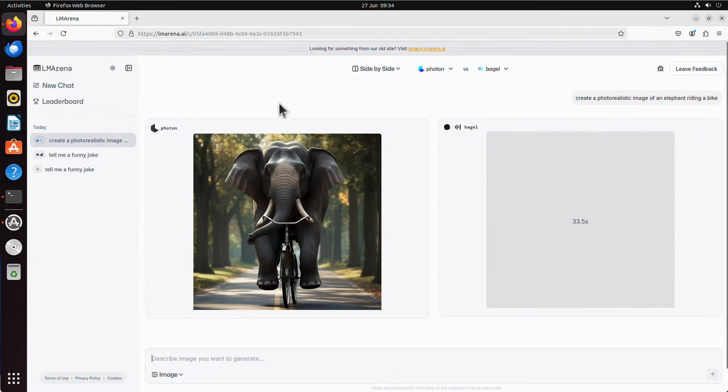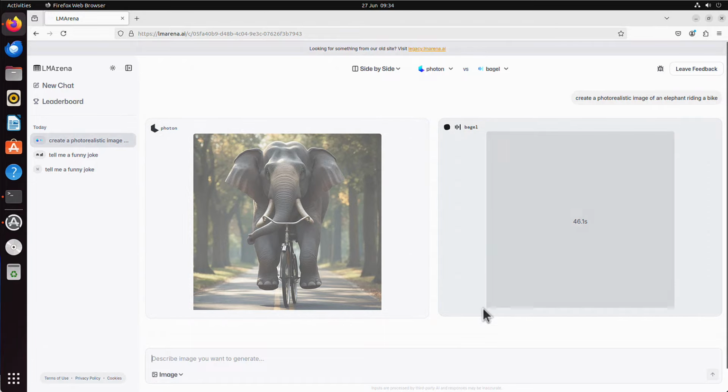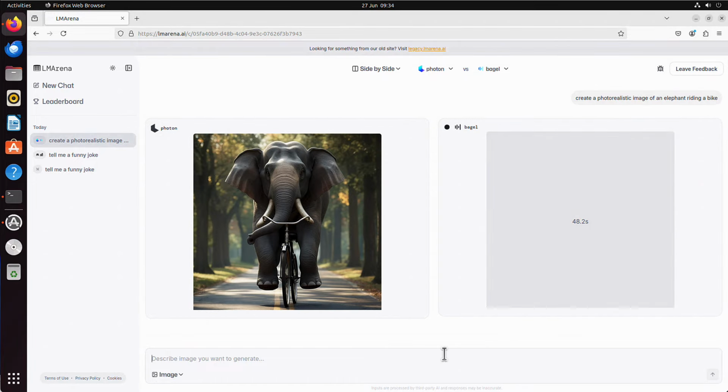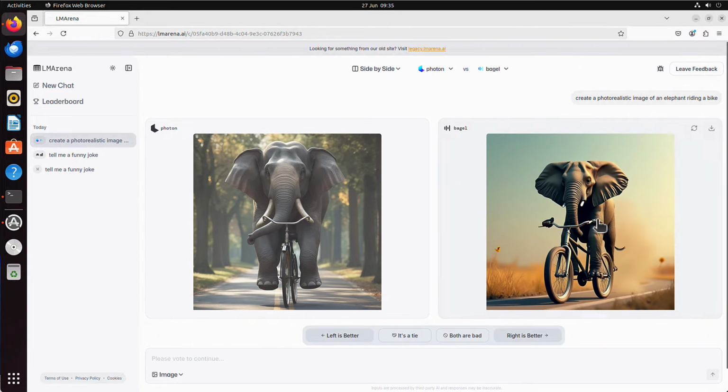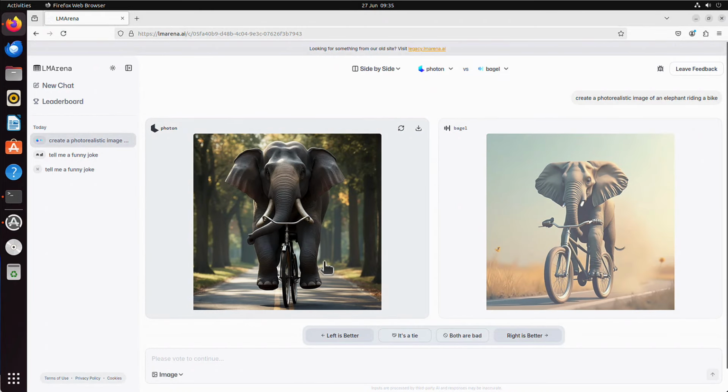So Photon was first. It took around 30 seconds for Photon to create. Well, it looks pretty good. I mean, I can't see the pedals, but it is an elephant on the bike. Let's wait for the other model to complete this task. So yes, it took much longer, and I don't really like it because it doesn't make much sense, does it? The front legs are on the pedals. This one, at least the Photon, tried to hide this fact that it's very difficult to put an elephant on a bike. Never mind, you get the idea.